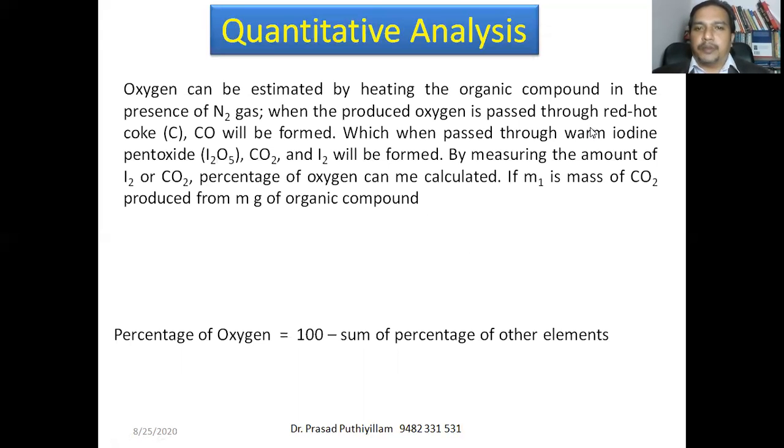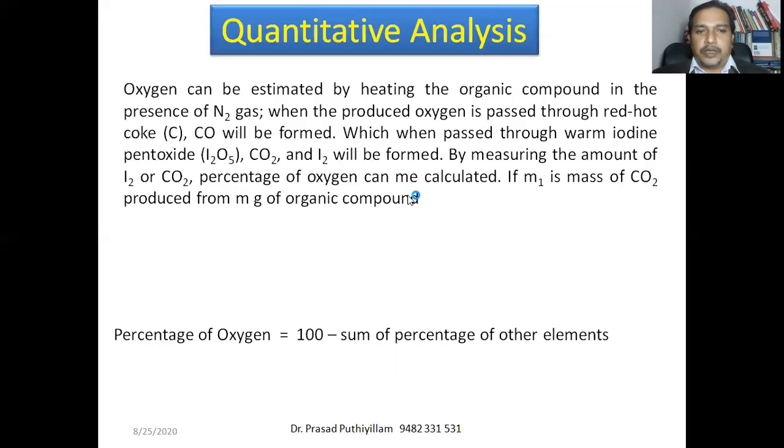Oxygen can be estimated by heating the organic compound in the presence of nitrogen gas, and the gases are passed through red hot coke containing carbon. Carbon monoxide is formed, which will further react with iodine pentoxide I2O5, giving carbon dioxide and iodine. By measuring carbon dioxide or iodine, we can calculate the percentage of oxygen.